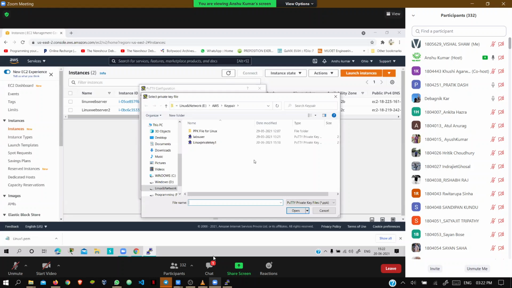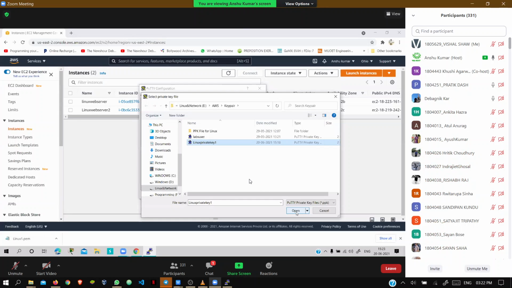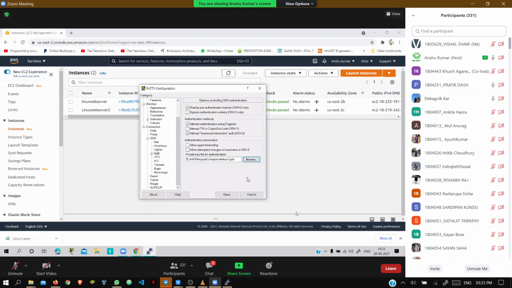You have to find the PPK file which you converted from the PEM file to the PPK file. You converted it through PuttyGen, right? Now you have to select this .ppk file. Select it, then open it from here. Just do that, everybody. Open it. Done, sir. Yes, sir, done. Okay.